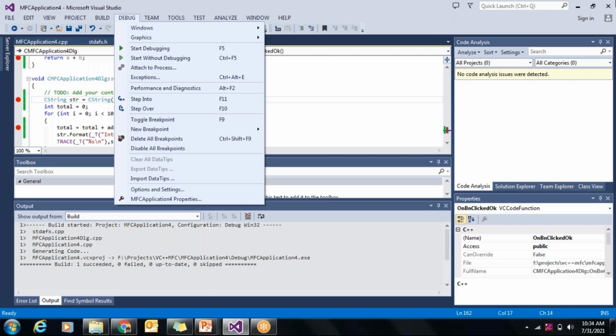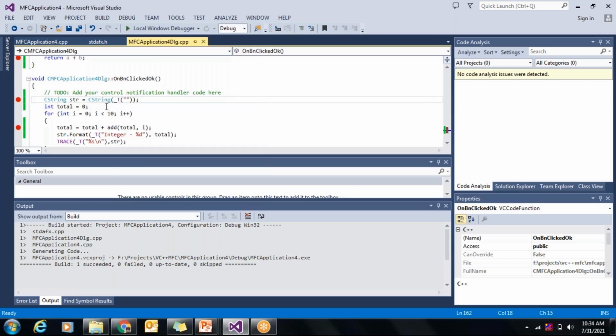These techniques can be used pretty much in any programming language, and most of the IDEs, the development environments, support all these debugging options. So don't think it is just specific to VC++ MFC. Similar features are available in Eclipse. Similar features are available in Visual Code. Similar features are available in any of the popular integrated development studios.